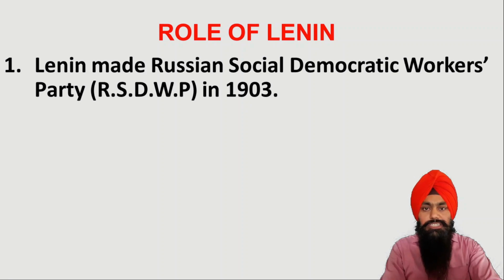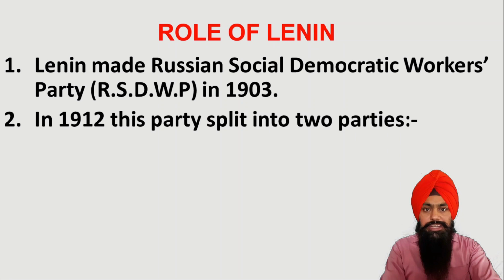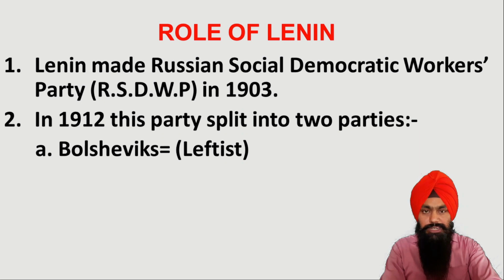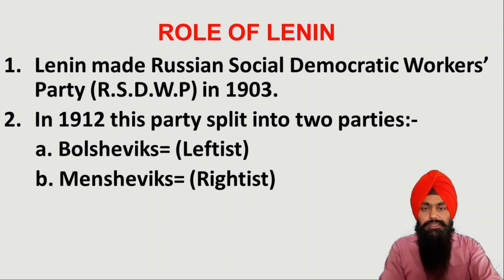This party was formed by Lenin in 1903. Next, there was a formal split in this party in 1912, and it was divided into two parties. One was known as the Bolsheviks, also known as leftists, and the second one was the Mensheviks.